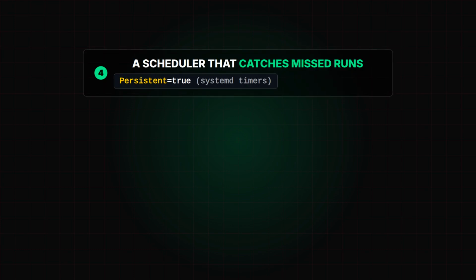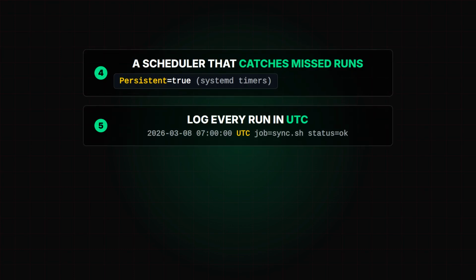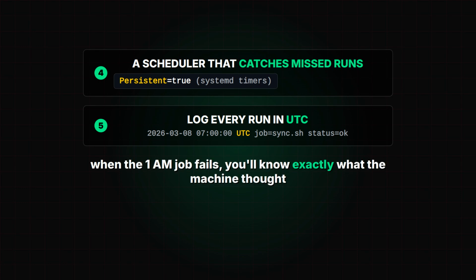4. Use a scheduler that catches missed runs. Systemd timers with the persistent flag set to true store the last trigger on disk and catch up. Anacron does the same for cron. 5. Log every run with a UTC timestamp. When the 1 AM job fails, you'll know exactly what the machine thought the time was.